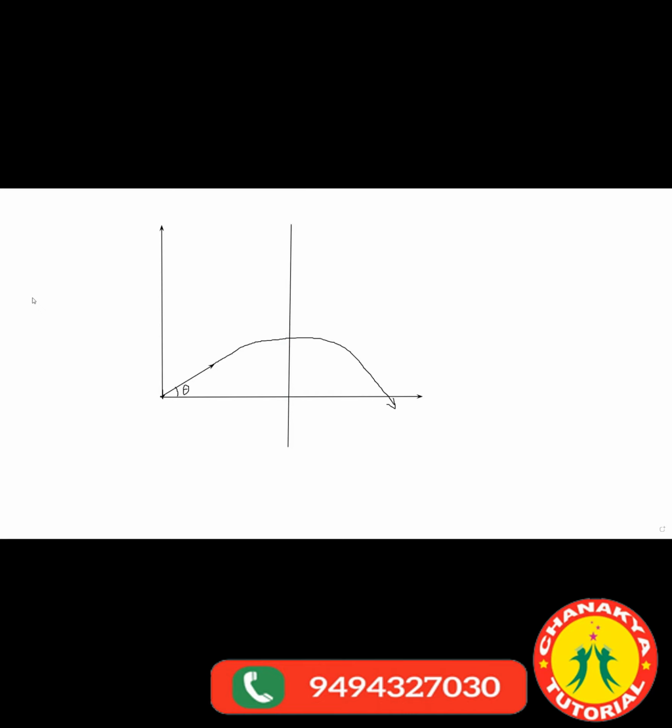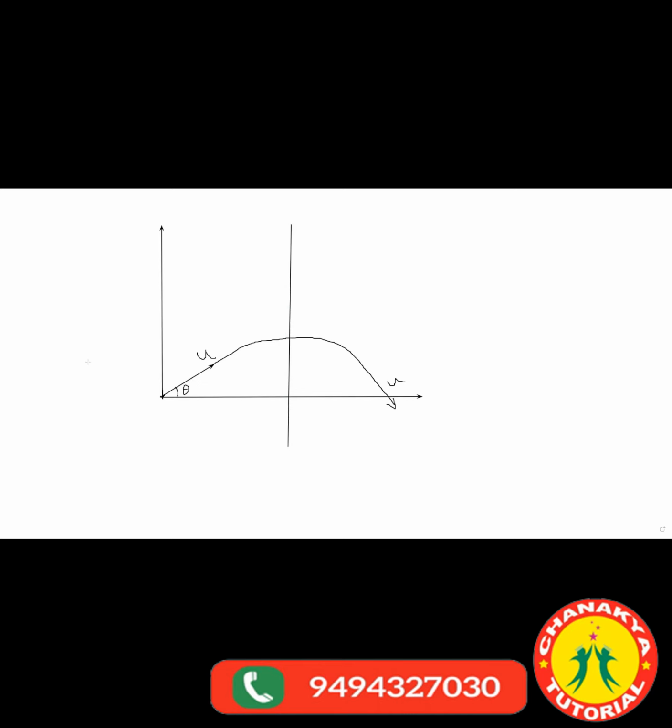So what I mean is, if you throw a ball with a velocity u, it should hit the ground with velocity u. Symmetry. Now, how to study this motion in 2 dimension? We studied vectors. We know how to break into components.